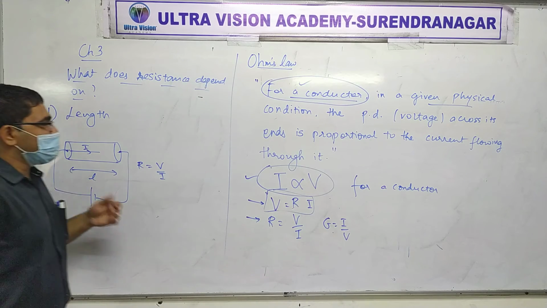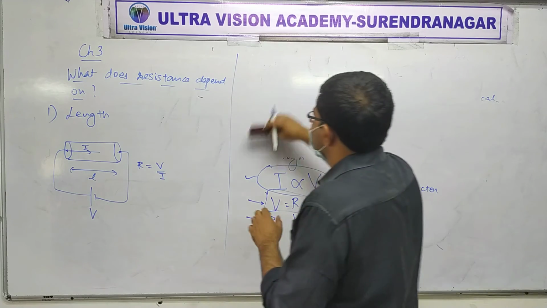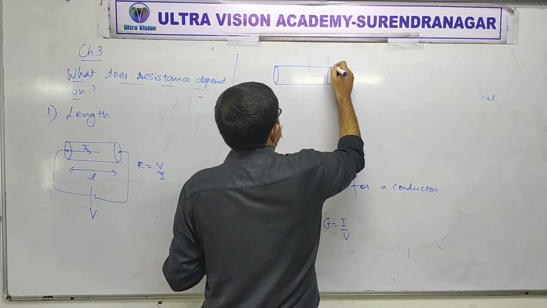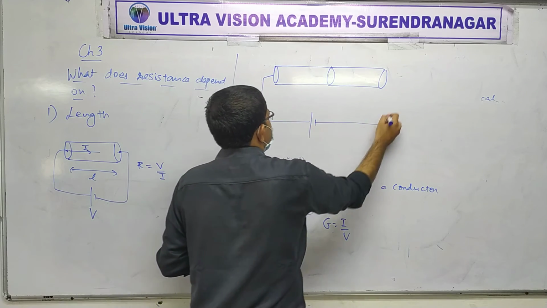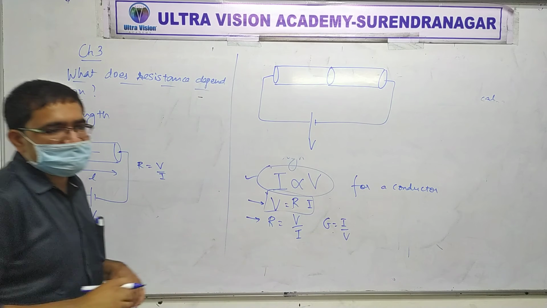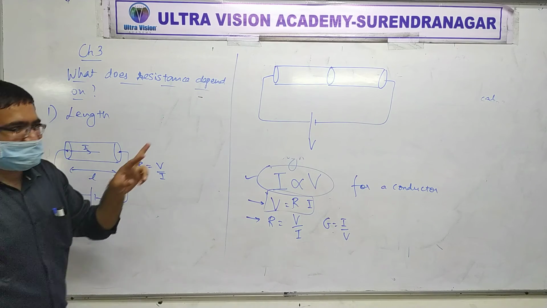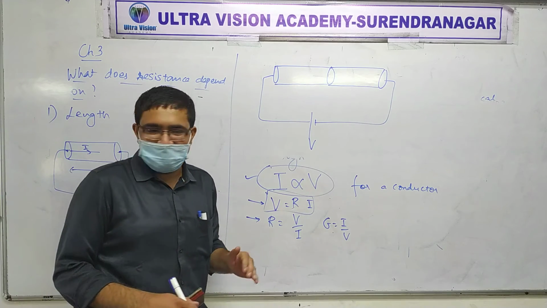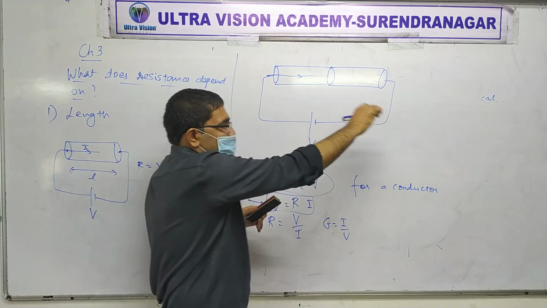Now, if instead of this you put two such rods back to back and connect it with a battery, and they are in series. There is no branch, right? So from here the current comes, and all of the current will flow through. Yes or no?